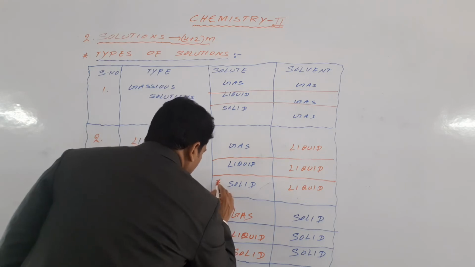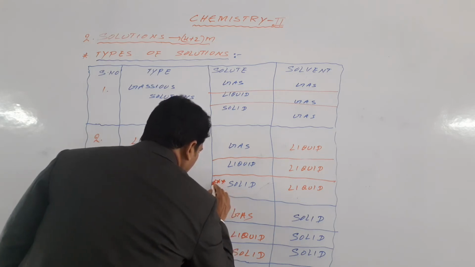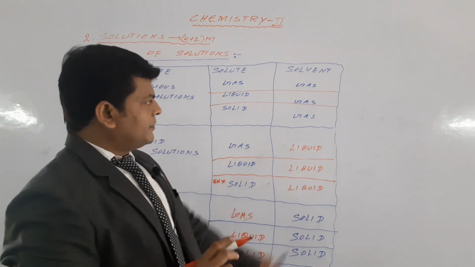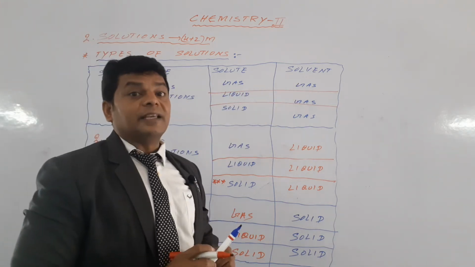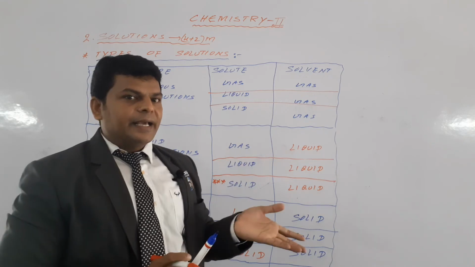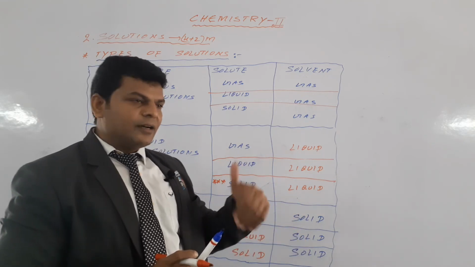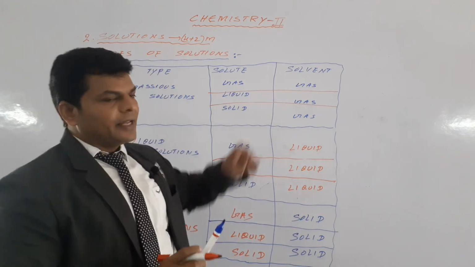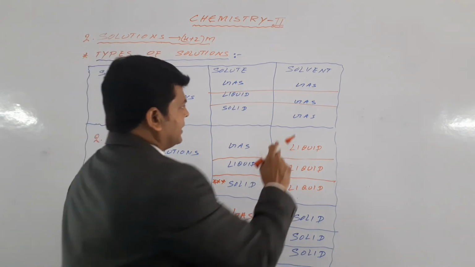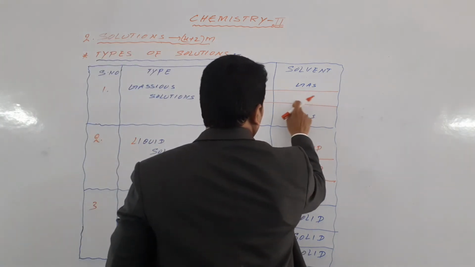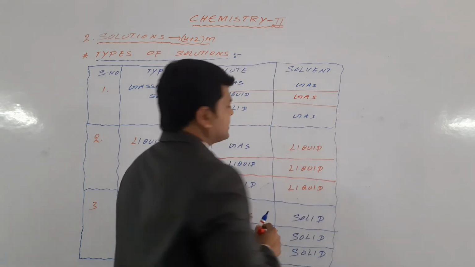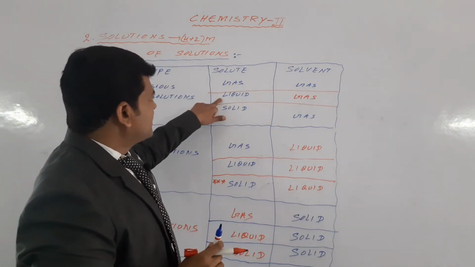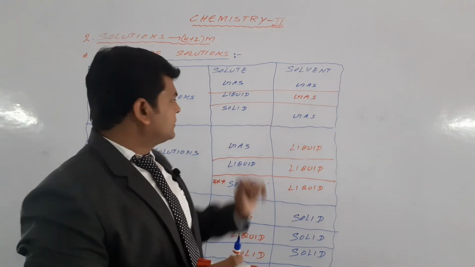In this chapter we are going to discuss the important type of solution, solid in liquid. Gas in gas, example: air, a mixture of nitrogen and oxygen. Liquid in gas, example: chloroform in air.